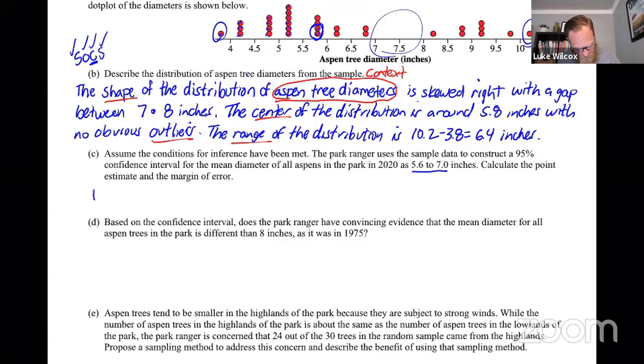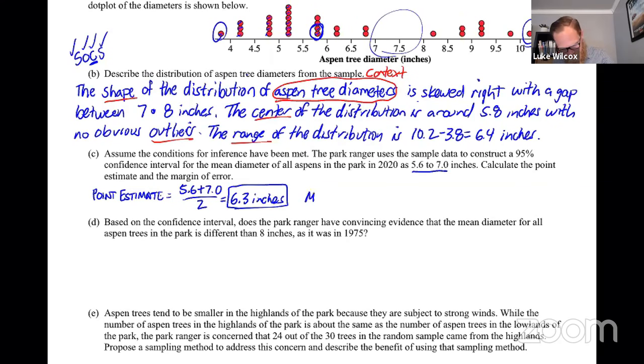And there's a pretty straightforward calculation here. In order to get the point estimate, it's going to be the middle value between the two endpoints. So you can really just find the average by adding them together and dividing by 2. And that's going to give you 6.3 inches as the point estimate, or the guess for the mean diameter.